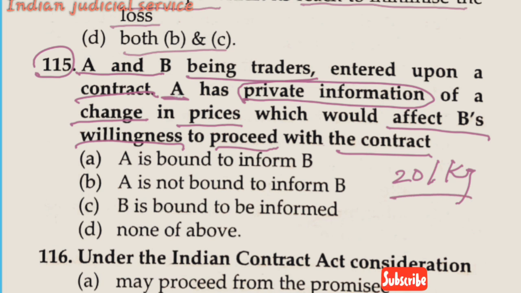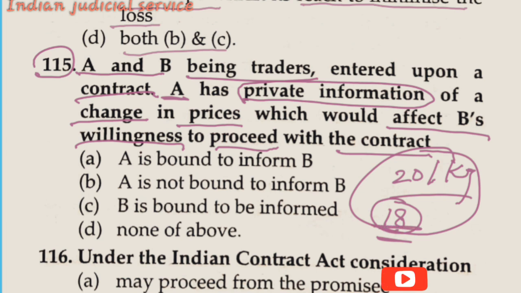A gets the private information that the price of wheat has declined to 18 rupees, but A is not liable to provide such private information to B. If B knew such information, B might reduce or reject the contract, or alter the contract because of the decline in the price of the goods. So in this condition, A is not liable to provide such information, that the price of the wheat has reduced to 18 rupees from 20.